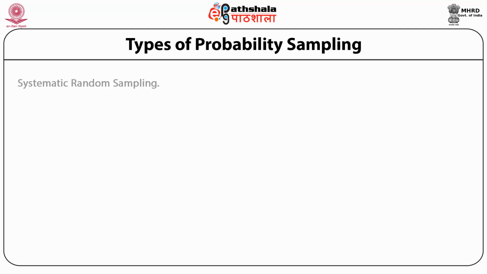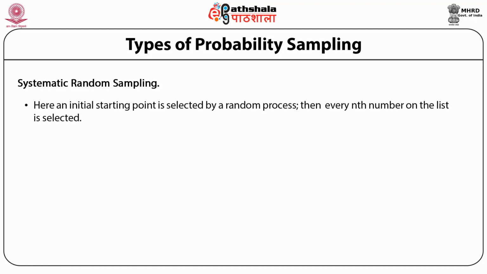Second is systematic random sampling. It is convenient and relatively easy to measure. Here, an initial starting point is selected by a random process. Then every nth number on the list is selected. The first sample element is selected randomly from the first k population elements.